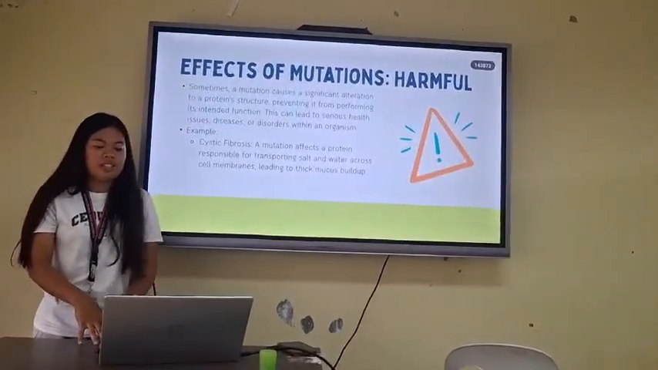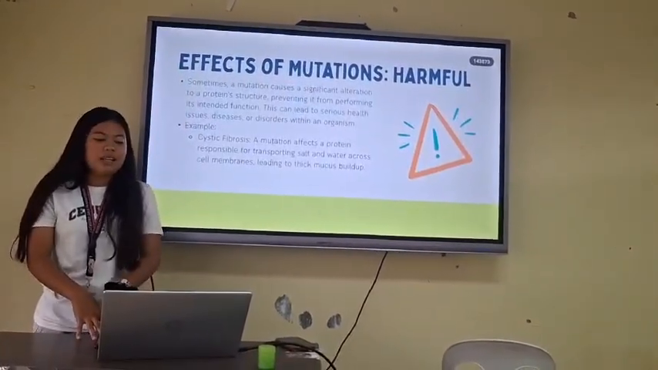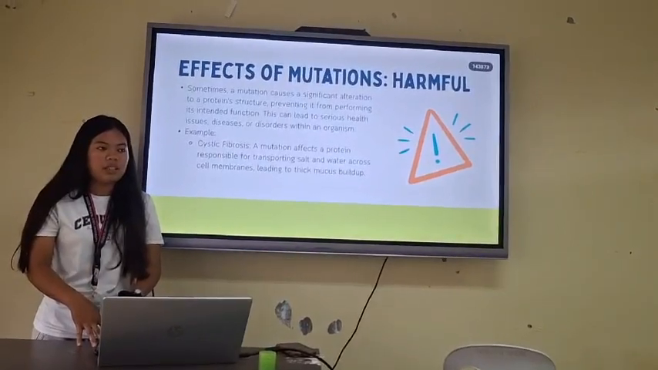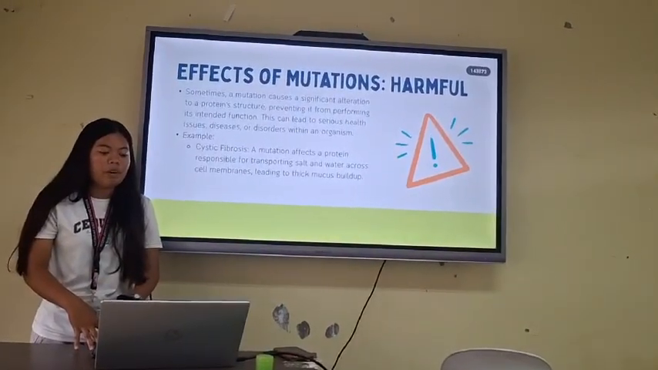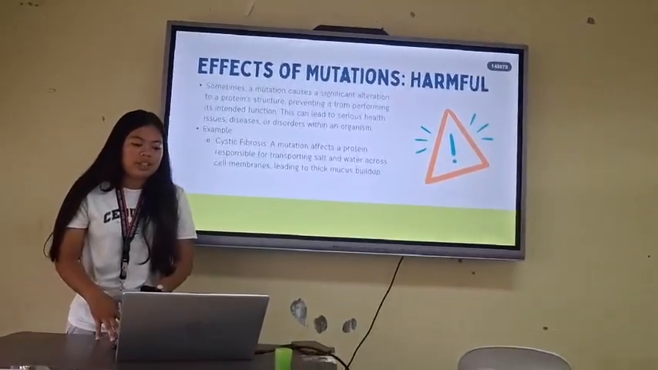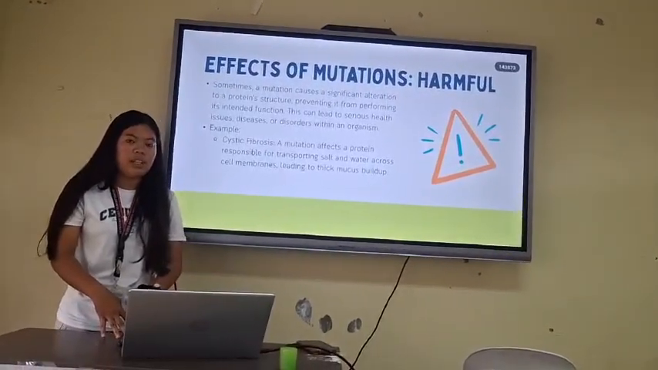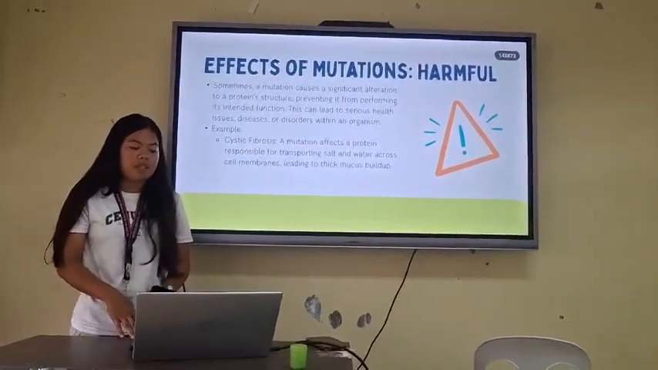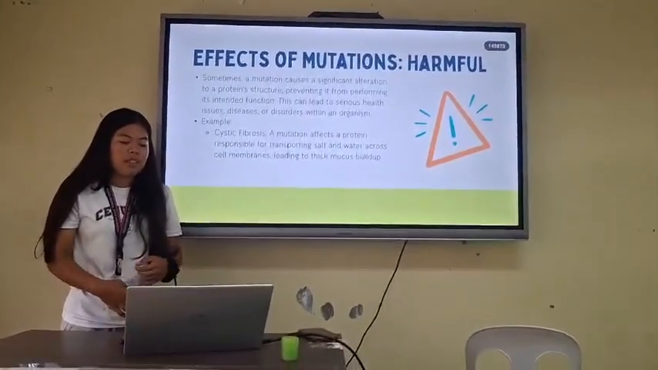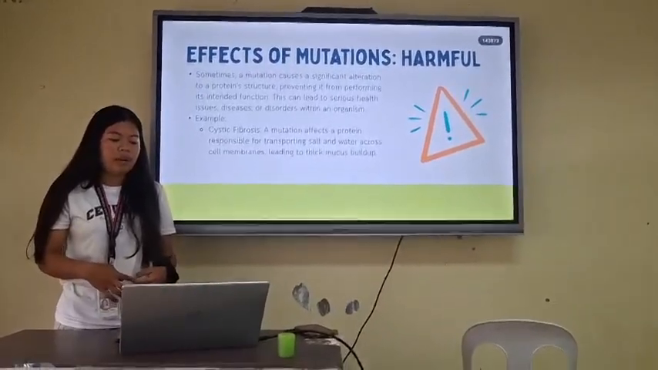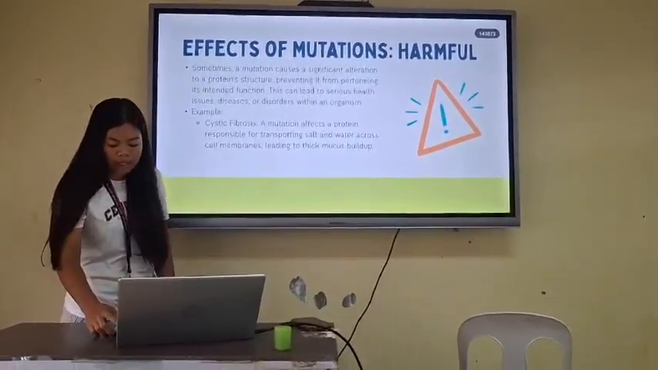Effect of mutation: it is harmful. Sometimes a mutation causes a significant alteration to a protein structure, preventing it from performing its intended function. This can lead to serious health issues, diseases, or disorders within an organism. Example, cystic fibrosis. A mutation affects the protein responsible for transporting salt and water across cell membranes, leading to thick mucus buildup.